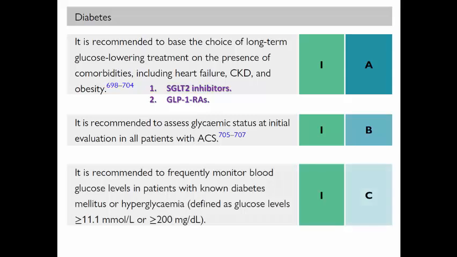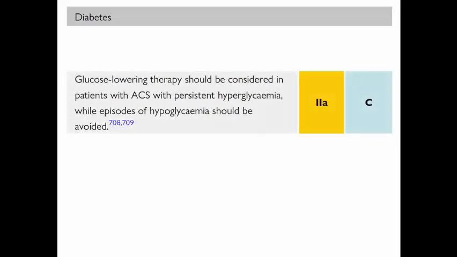And it is recommended to frequently monitor blood glucose in those with known diabetes or hyperglycemia, like blood glucose more than 200 mg per deciliter, in order to avoid hyperglycemia and reduce blood glucose, but without causing hypoglycemia. And don't forget that glucose-lowering treatment is indicated in those with persistent hyperglycemia, but with avoidance of hypoglycemia.